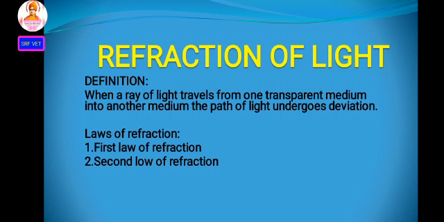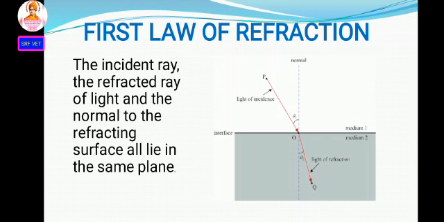The next one, refraction of light. The definition: when a ray of light travels from one transparent medium into another medium, the path of light undergoes deviation. There are 2 laws of refraction: the first law of refraction and the second law of refraction.